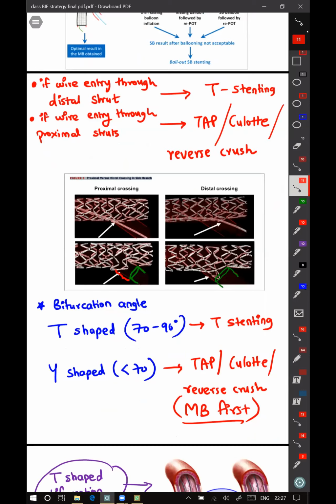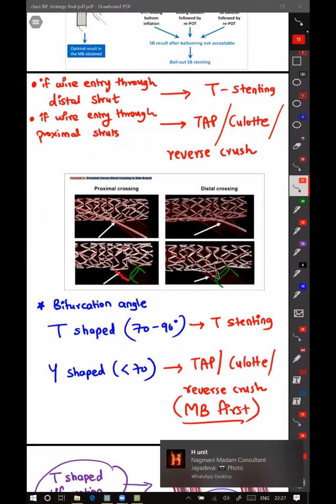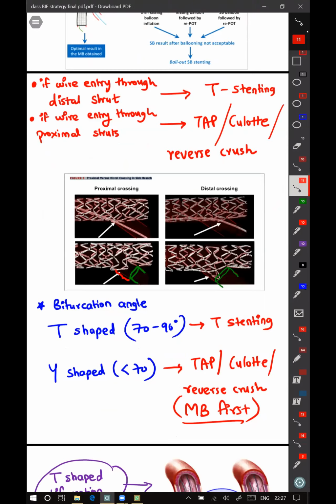Actually, for non-LM lesions. Lokesh, just one comment. In one of the bifurcation videos by Annapurna Kini, what she told was this concept of proximal and distal crossing is theoretically correct, but unless you are using OCT, you are never going to be sure that you have crossed distally or proximally.